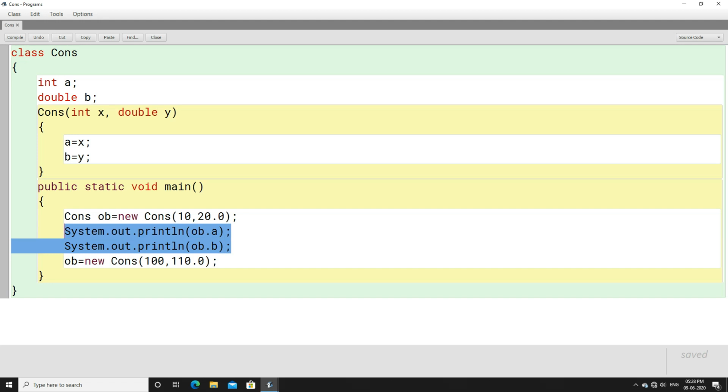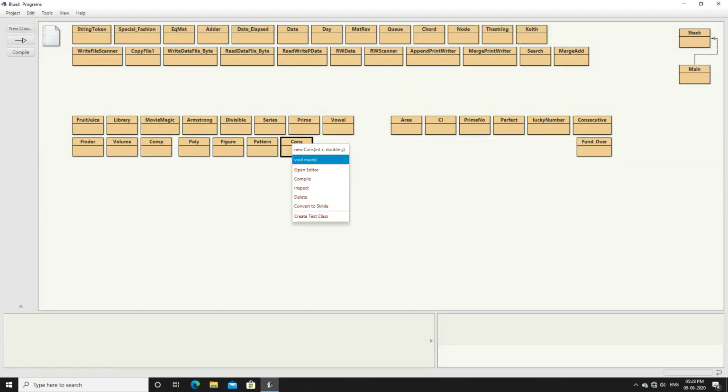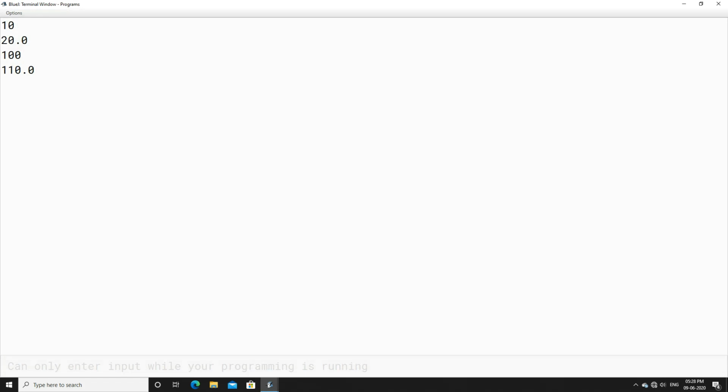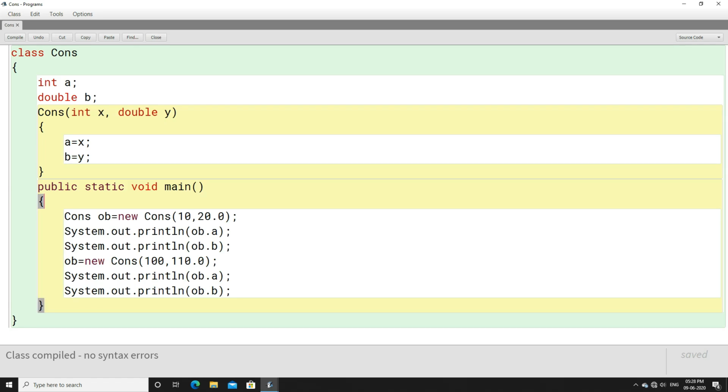Now once again if you print the value, you can see it will print the values like this: 10, 20.0 for the old object, for the old dynamic memory, and 100 and 110.0 for the new dynamic memory, right? So many times we get such an instance where we have to use a single object. Remember, you will be using a single object, but you have to pass different values for that single object. So this is how the program can be done.